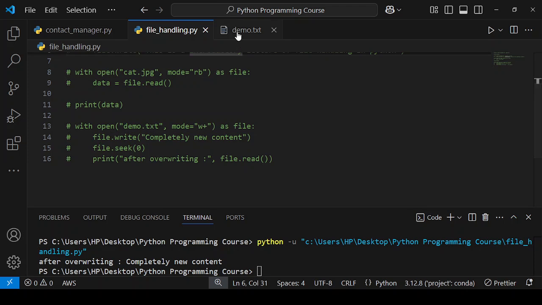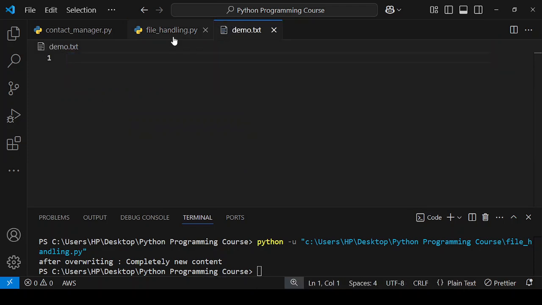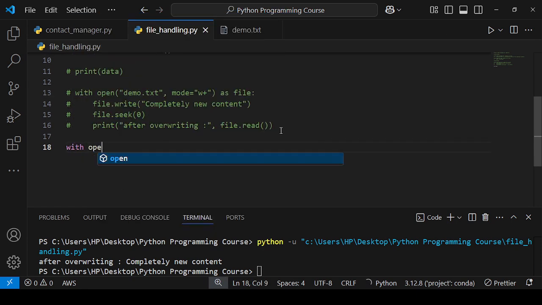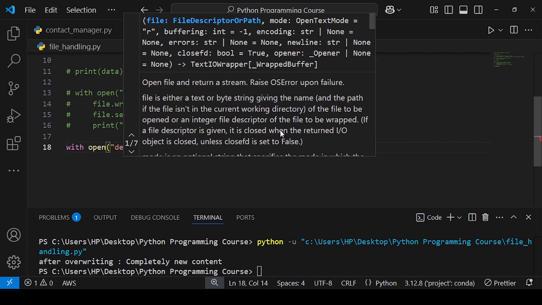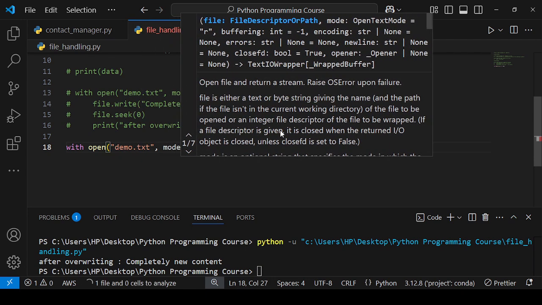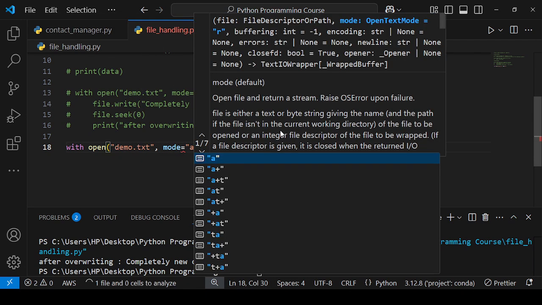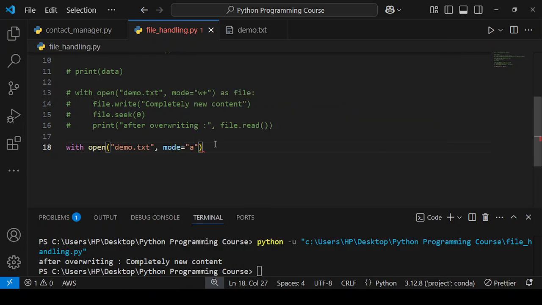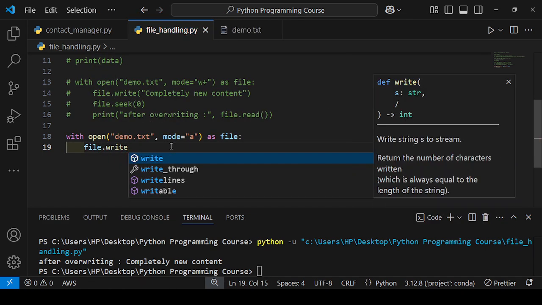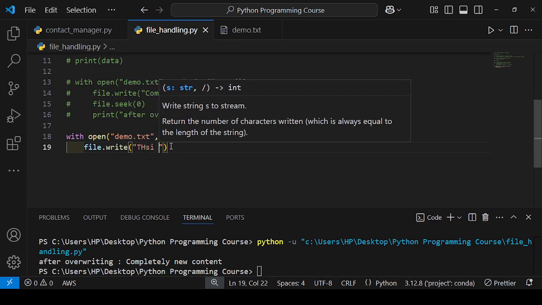Okay, first I will remove this. I will write here with open demo.txt file, and here is append mode. And here I will write file.write the content here.